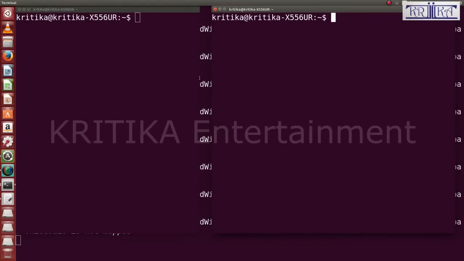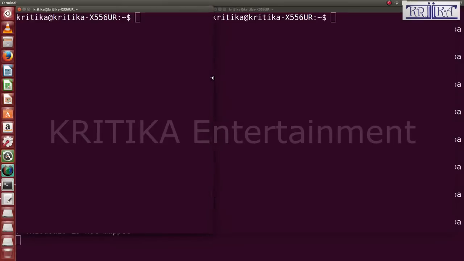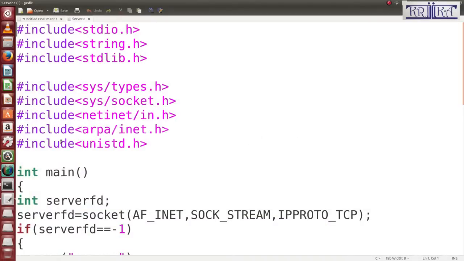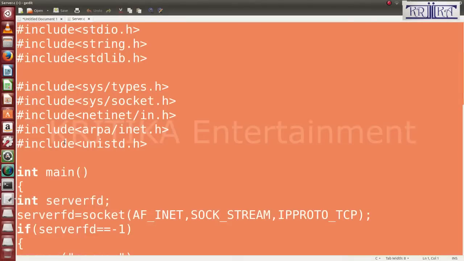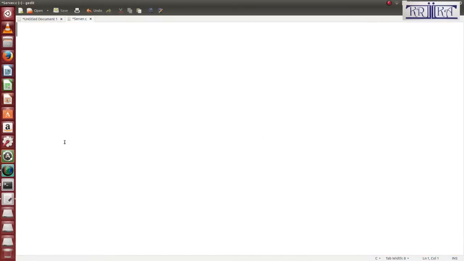First is the server, second is the client. I'll do the programs one by one so you understand better. First I'll create two files, server.c. In server.c I'll write the program. I think I wrote it before, but now I'll delete it and create it again in front of you.